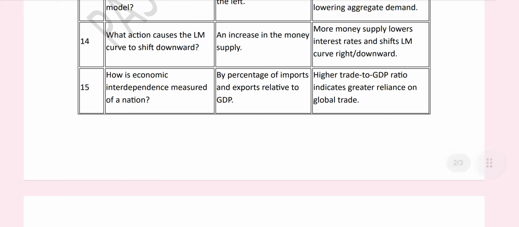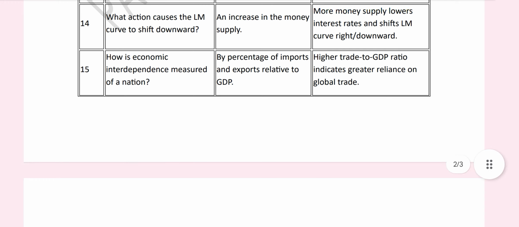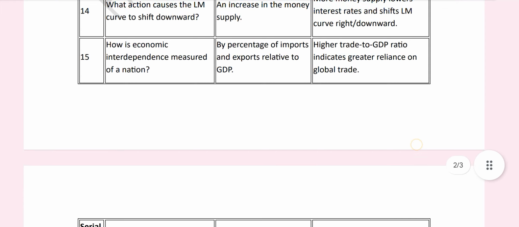Question number 15 is, how is the economic interdependence of a nation measured? By percentage of imports and exports relative to GDP. A higher trade to GDP ratio indicates greater reliance on global trade.